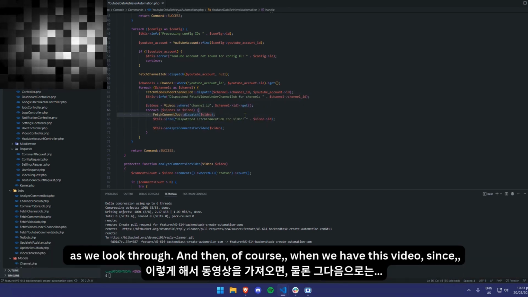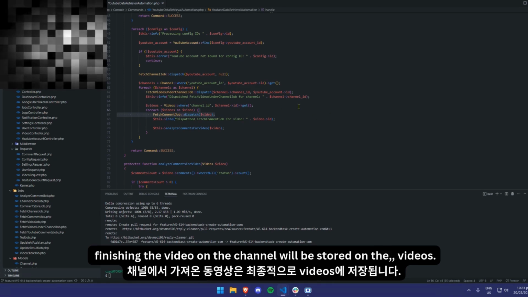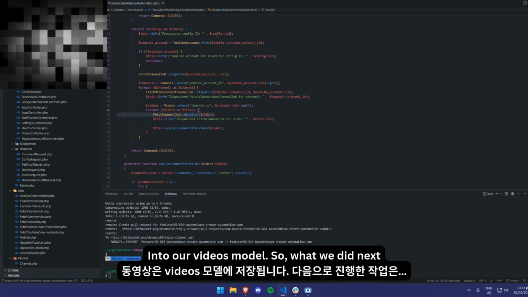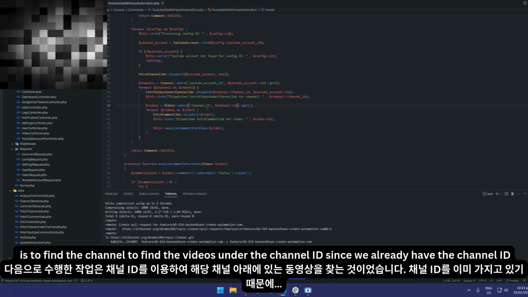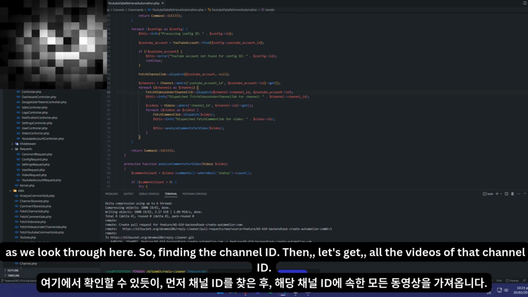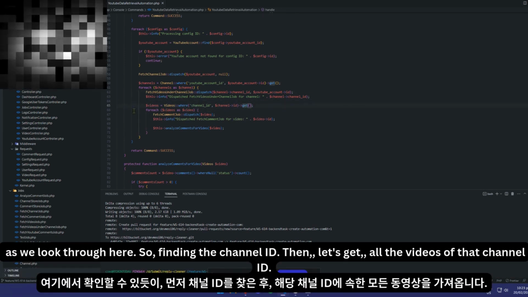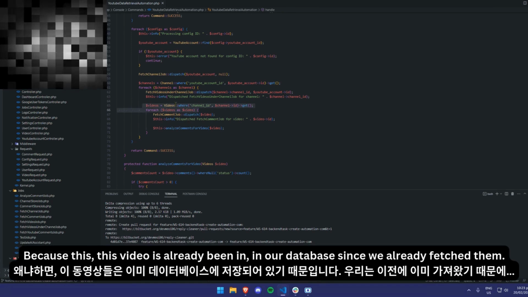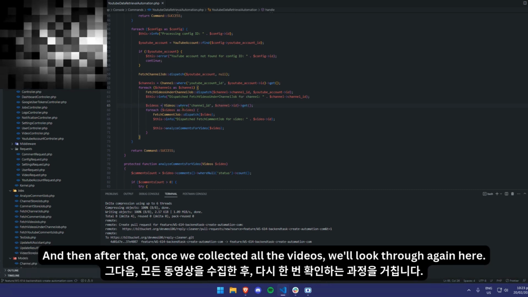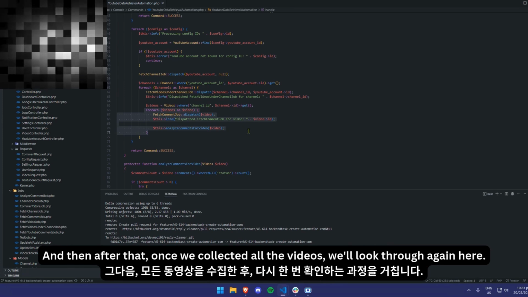Of course, when we have this video, the fetched video under the channel will be stored in our videos model. So what we did next is to find the videos under the channel ID, since we already have the channel ID as we loop through here. So finding the channel ID, then let's get all the videos of that channel ID, because these videos are already in our database since we already fetched them. And then after that, once we collected all the videos, we loop through again here.